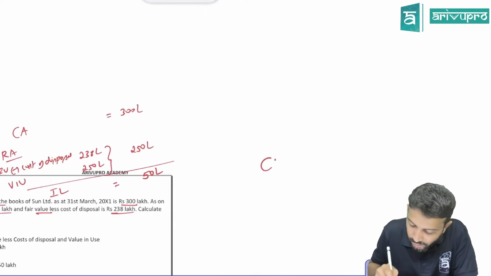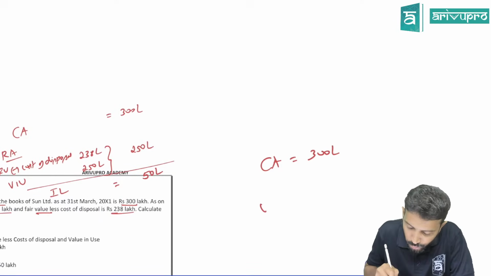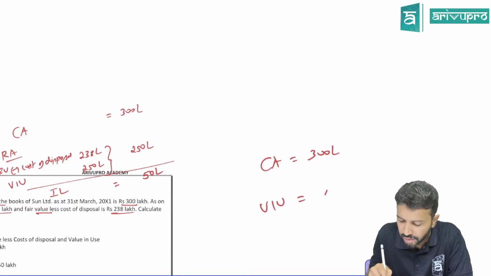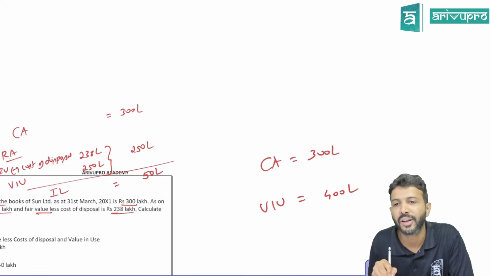So carrying amount is 300 lakhs. Let's say you found out value in use. That is 400 lakhs. Value in use is how much, sir? 400 lakhs.